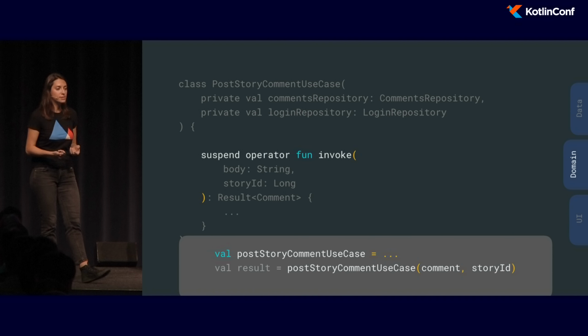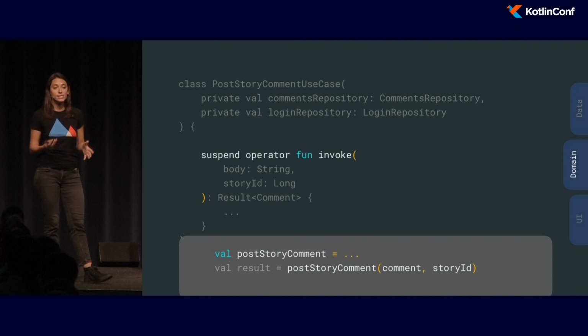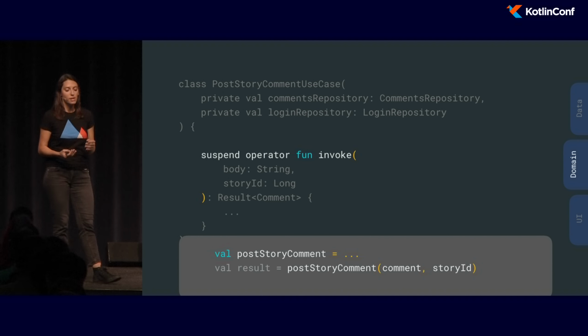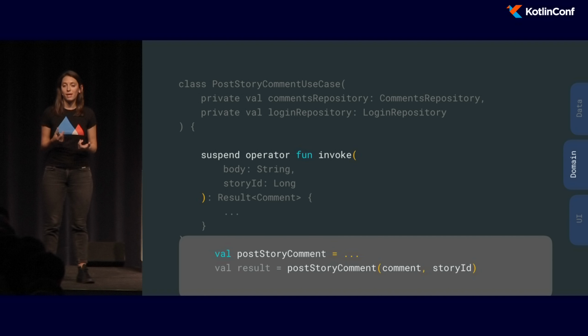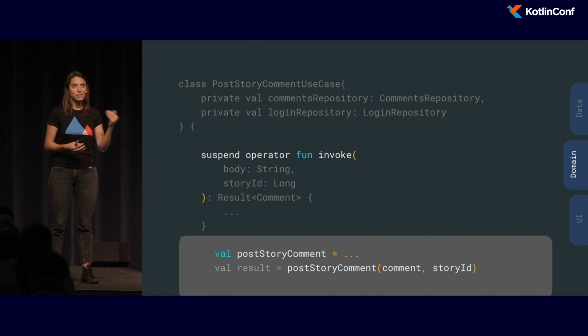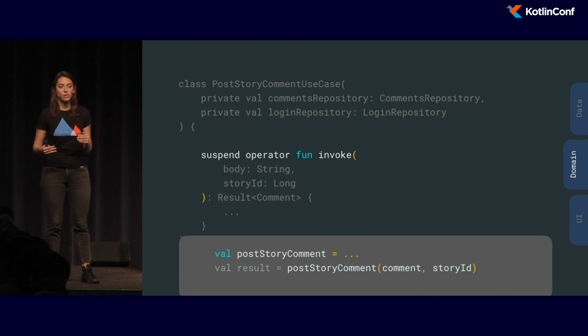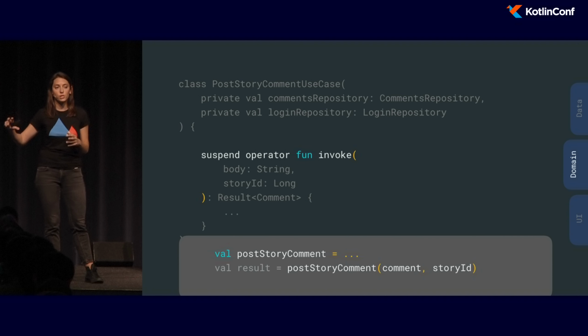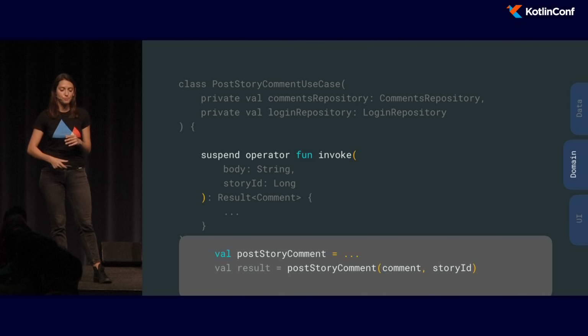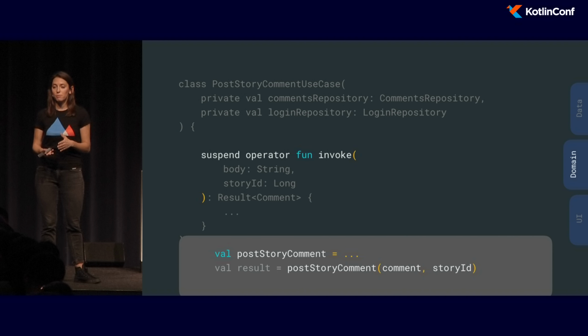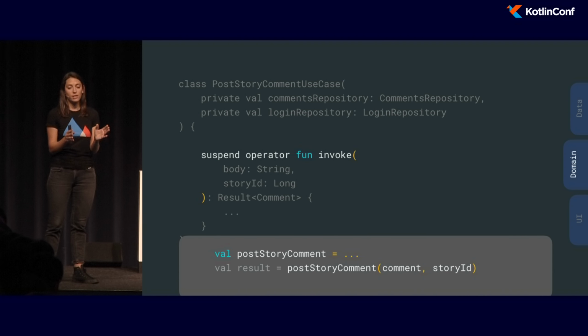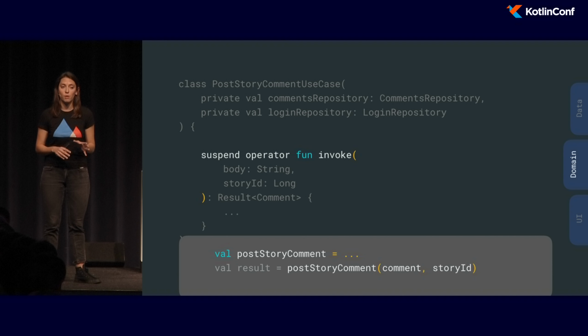And even more, as a naming convention in our team, we decided to drop the use case completely. So like this, our call just looks like post story comment, and that's it. The class that calls this doesn't care about how this is implemented. But we know that under the hood is a use case. And all of the logic that comes with it, it's all separate. So because you can only have one invoke implementation, we decided this should be actually the only public method inside our application, and all of the other methods to be private.